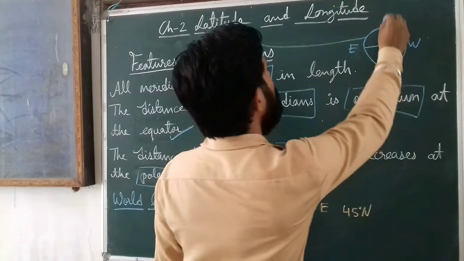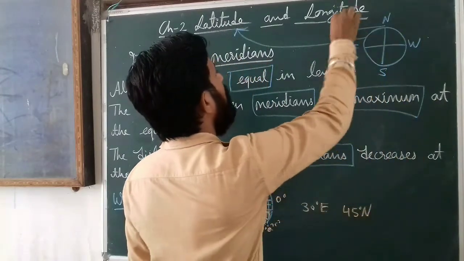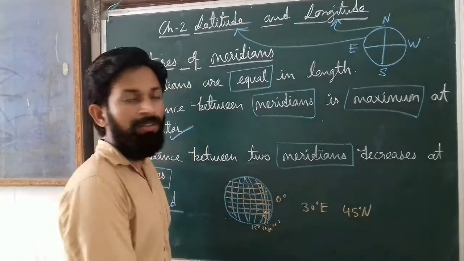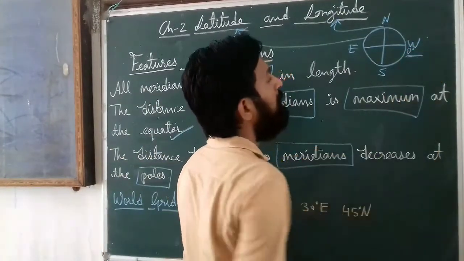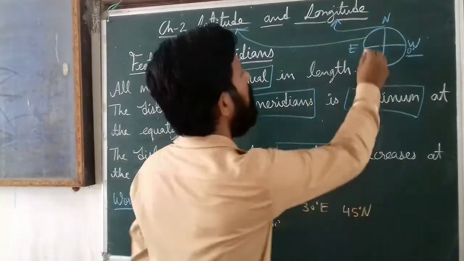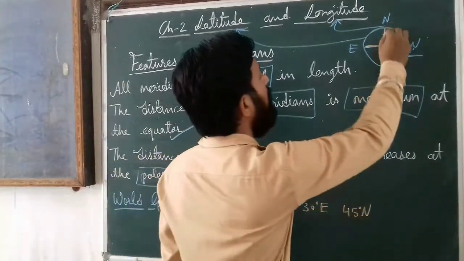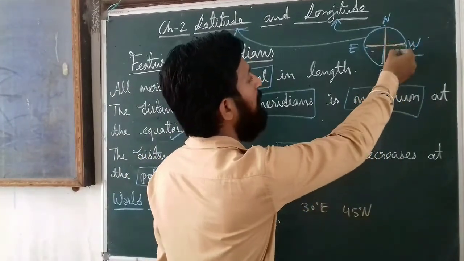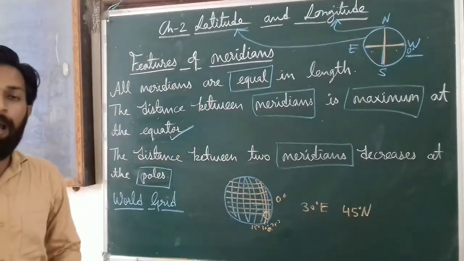Imaginary lines that run from north to south are known as longitude. The 0 degree equator divides the earth into north and south, and the 0 degree prime meridian divides the earth into the eastern hemisphere and western hemisphere. It's all about latitude and longitude.